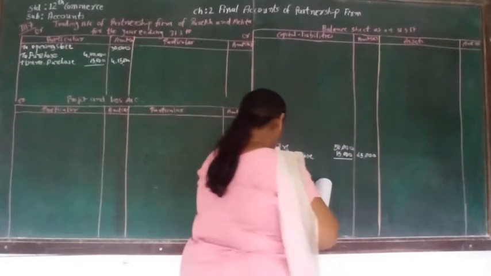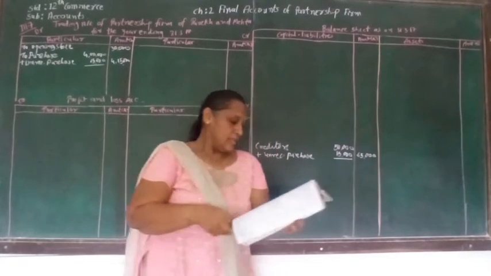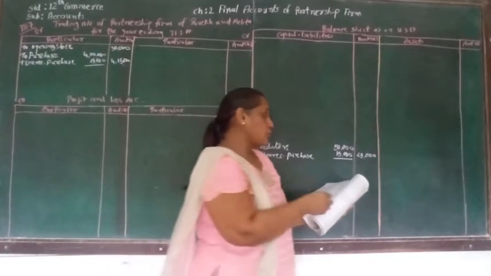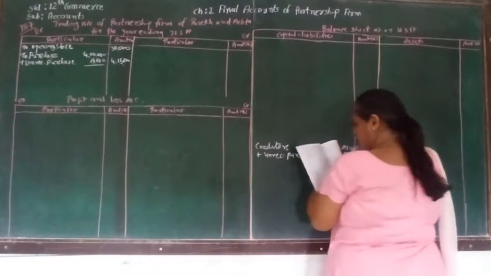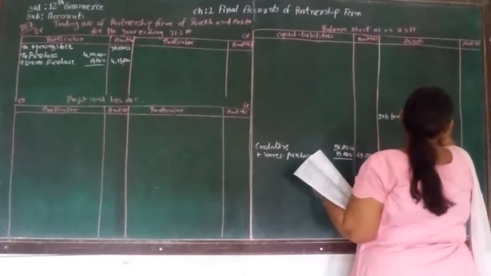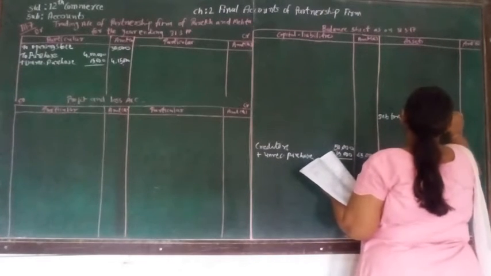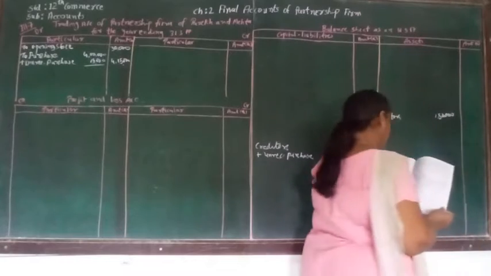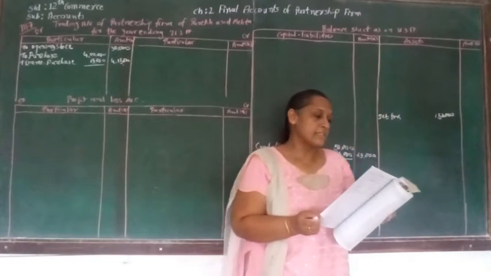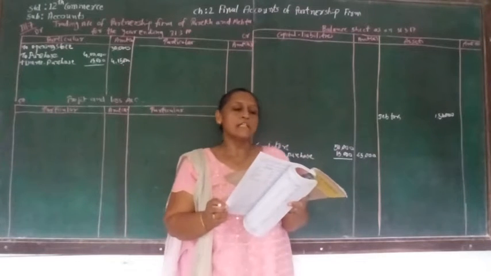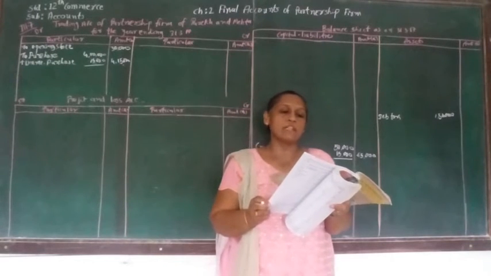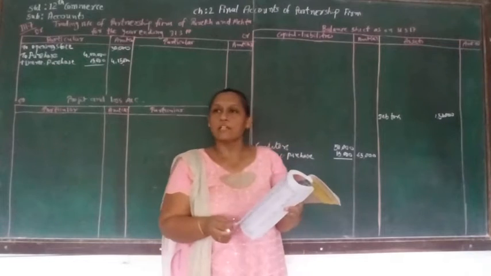After purchase, another account is debtors, and debtors supposed to be written here. Debtors is of how much? 1,50,000, and in that adjustment number 8 is telling us that a discounted bill of rupees 2,000 was dishonored on 30/3/17, which was earlier discounted in the bank.